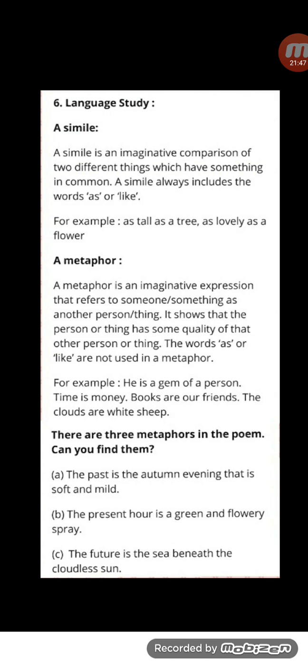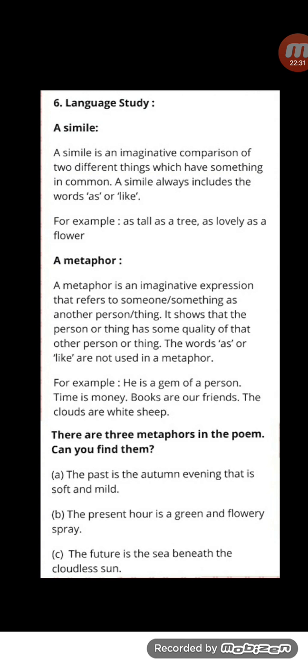Now let's see some examples. He is a gem of a person. So he means a boy or a man is compared to a gem. Gem is a precious stone. So the good qualities of a man are compared to a precious stone. What is that word used? Is. So you can pick out easily. It becomes easy. Second is time is money. Yes, time is valuable, like money. Everything has value. Once time passes, you cannot get it back, right?